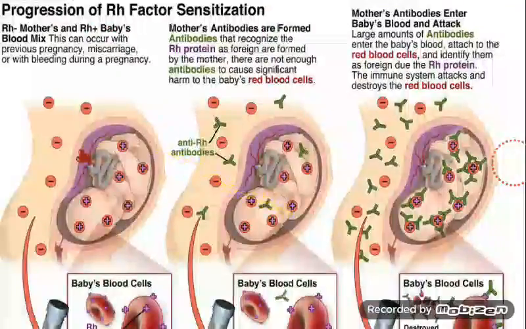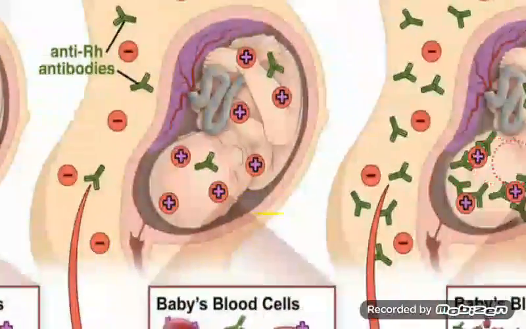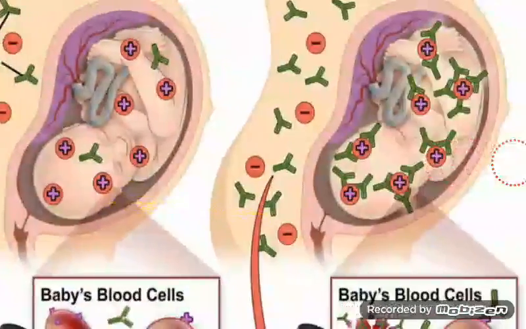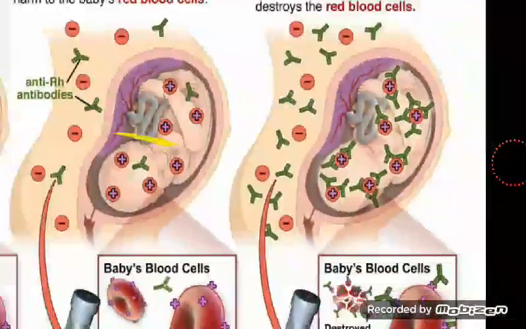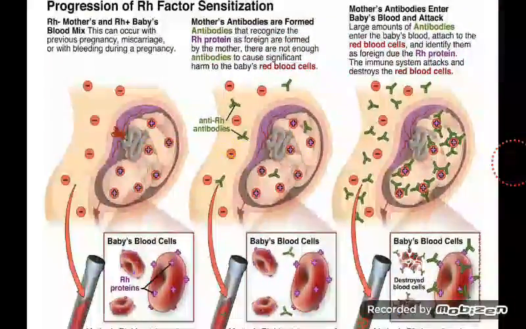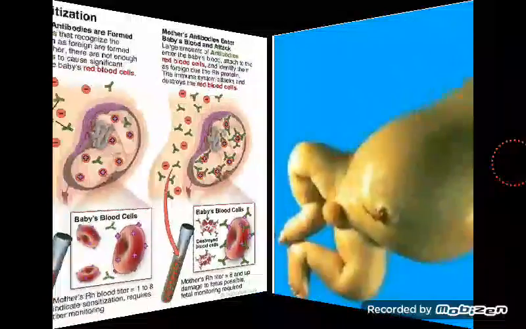So these three things: the first one talks about when the woman just had the child, there was no problem, but some little part of her body will develop that thing. It becomes more when the woman is giving birth, that's when the blood will touch. Now this third one, which is very important, talks about how the woman's body has developed the antibody. Now it's fighting against the child, and the baby's blood becomes at risk, and the baby will die. Sincerely, the baby will die because the red blood cells will not be able to mature, because the antibodies from the mother are attacking the red blood cells of the child.